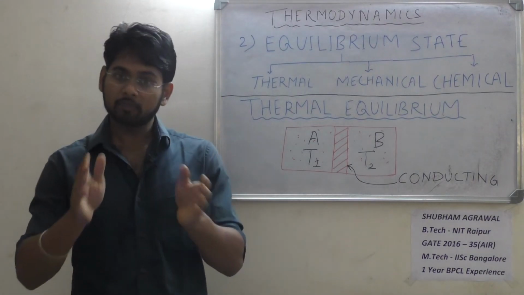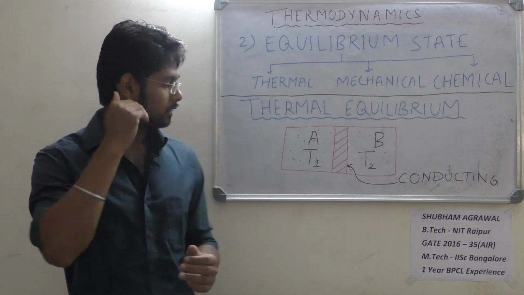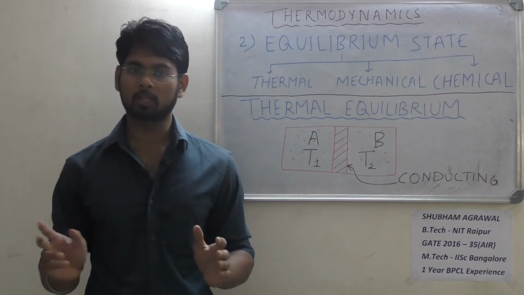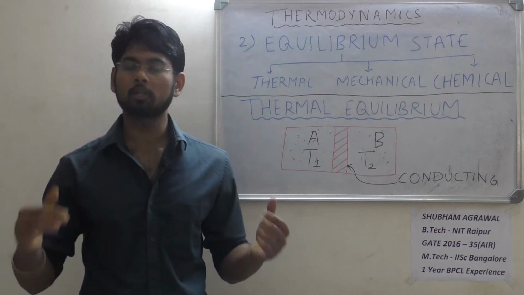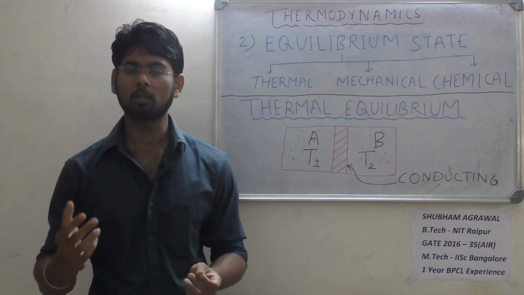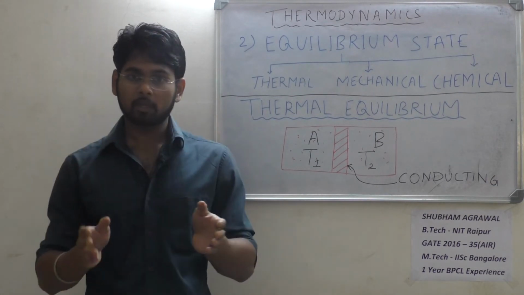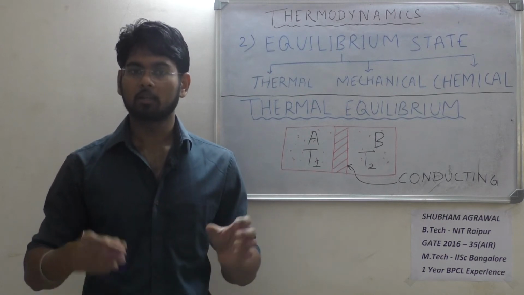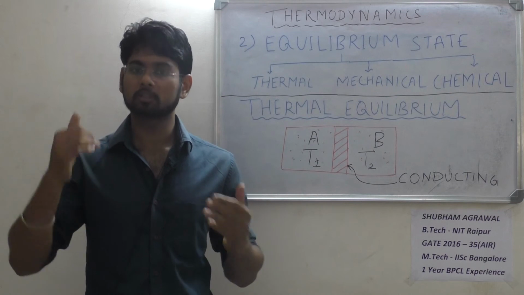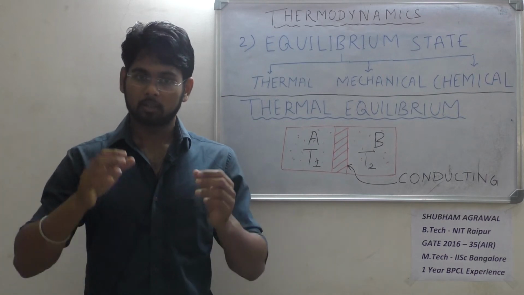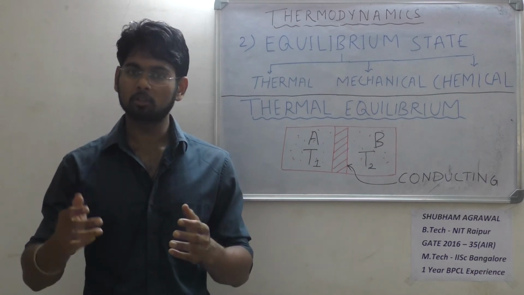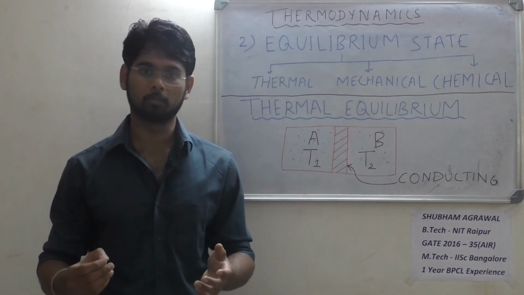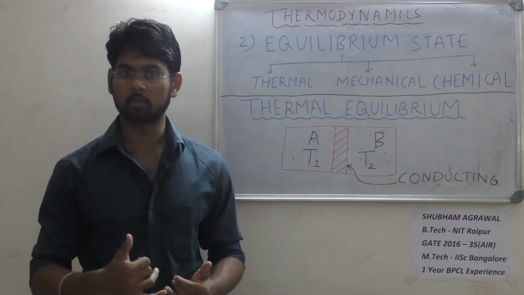So if T1 is equal to T2, and then again if the partition is conducting, then also there will be no heat transfer, because अब टेम्परेचर दोनों का सेम है तो हीट ट्रांसफर होगा कहाँ से? इट कैन नॉट हैपन ना. So when we are able to say that the system is in thermal equilibrium, that whatever systems we are considering or system and surrounding we are considering, the temperature difference between the two is zero, then only we can say that the system and surrounding or system A and system B are in thermal equilibrium. So this was all about thermal equilibrium.